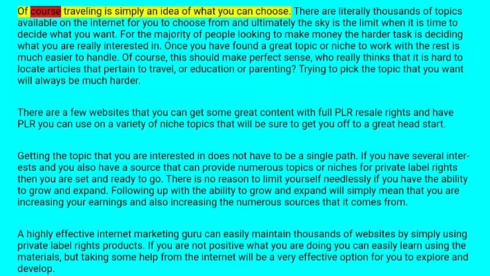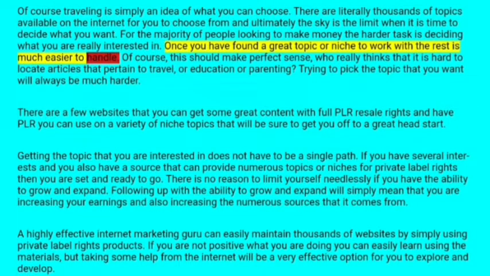Of course, traveling is simply an idea of what you can choose. There are literally thousands of topics available on the internet for you to choose from. The sky is the limit when it is time to decide what you want. For the majority of people looking to make money, the hardest task is deciding what you are really interested in. Once you have found a great topic or niche to work with, the rest is much easier to handle.